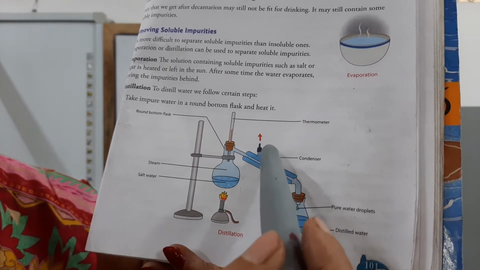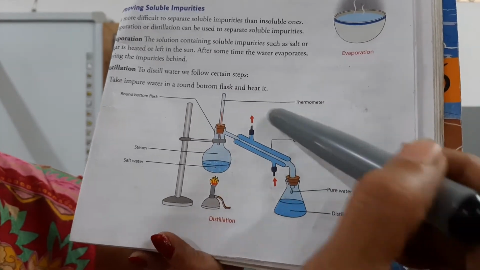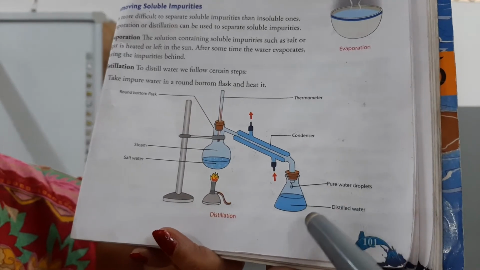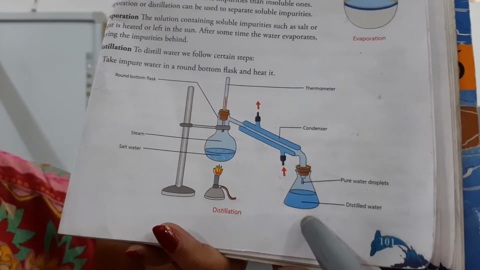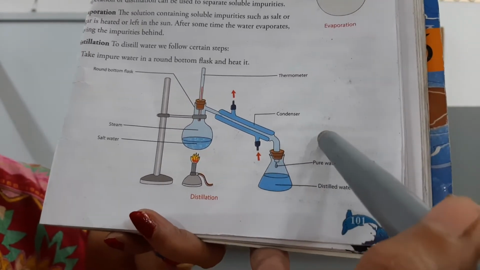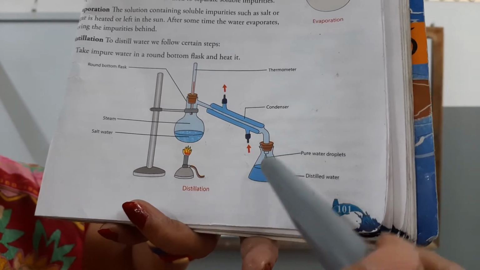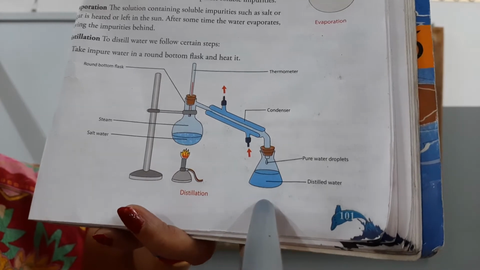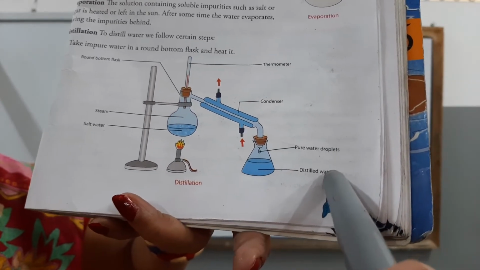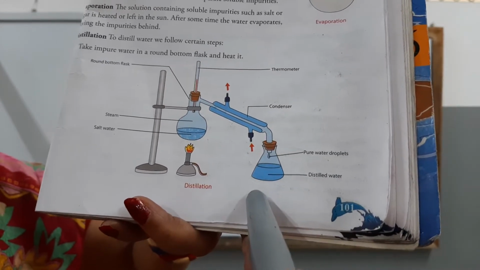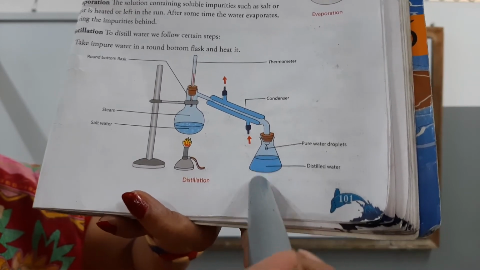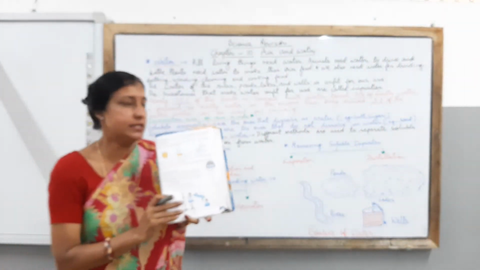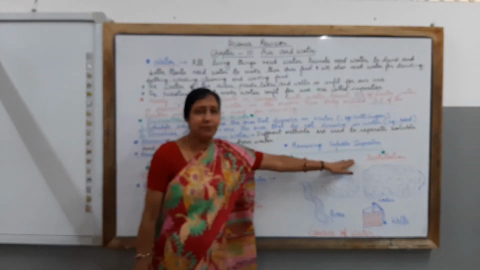Steam is formed, and after cooling, the water droplets fall into the other container. In this way, the condenser is helping the droplets of water to fall into the other flask, and here you are getting pure water droplets, distilled water, in the other flask. So this is the way the process of distillation is done.